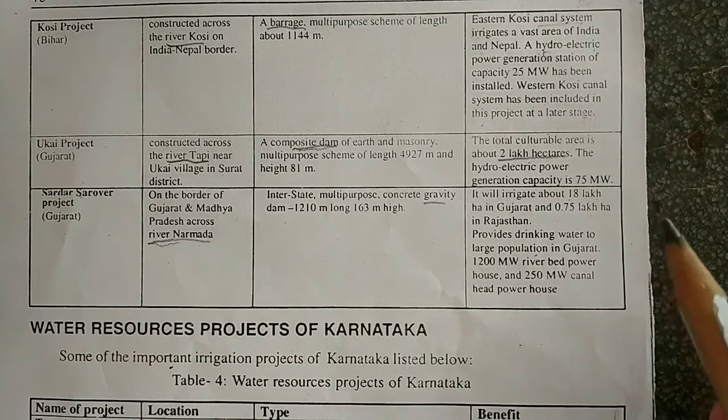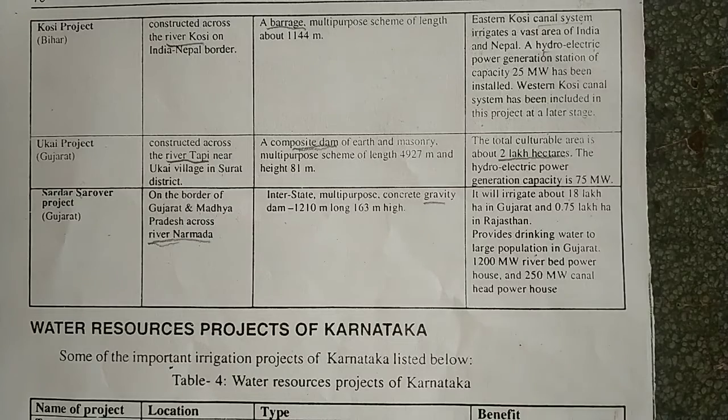Okay, so this can be a 5 mark or 10 mark question in your question paper. So you have to remember these names of the projects, their rivers, where they are located, the state in which they are located, and if possible, the type of hydraulic structure and the benefit they are giving.